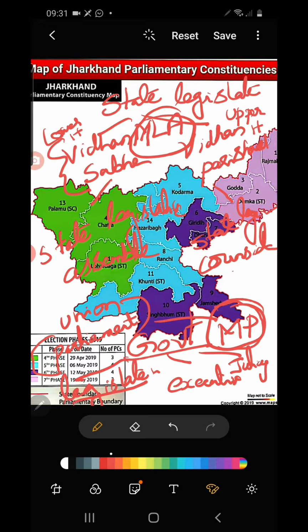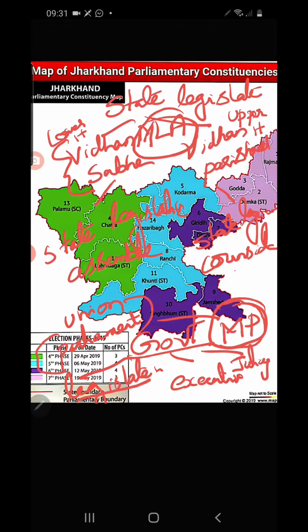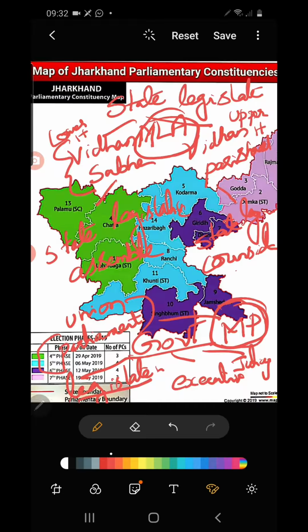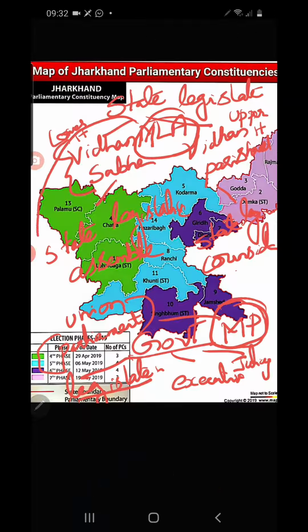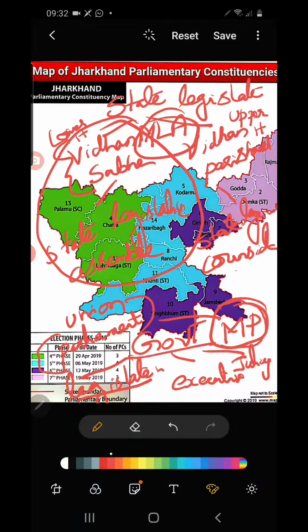MP can be either a member of Lok Sabha or Rajya Sabha. MLA can be a member of Vidhan Sabha or Vidhan Parishad, that is State Legislative Assembly or State Legislative Council. But one fact you have to remember is that most of the states have only one single house. Only very few states in our country have the second house, Vidhan Parishad.